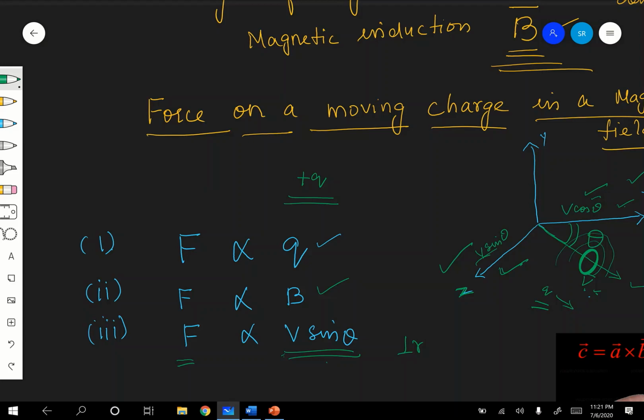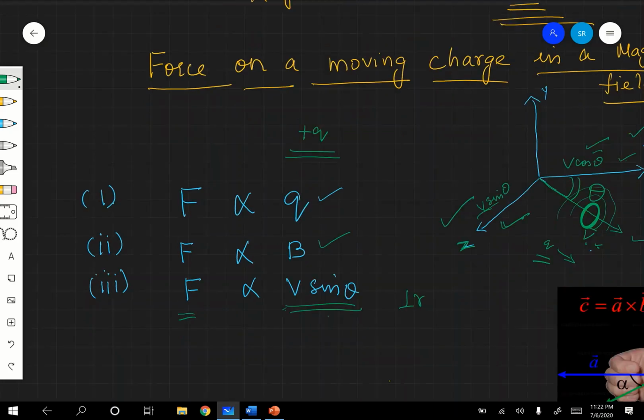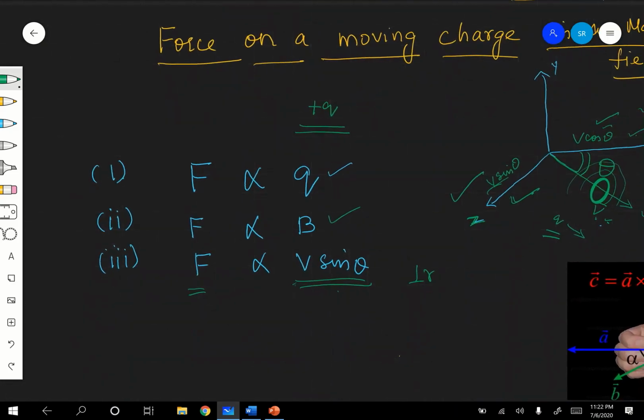Force on a moving charge in a magnetic field is directly proportional to the magnitude of the charge, directly proportional to the magnitude of the external magnetic field, and directly proportional to the component of its velocity perpendicular to the direction of the magnetic field, that is V sin theta. Combining everything, we get F is proportional to Q V B sin theta.